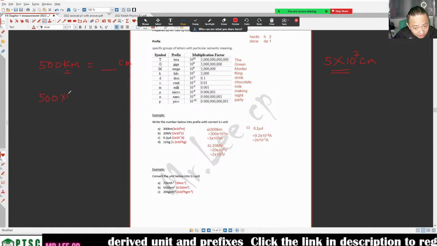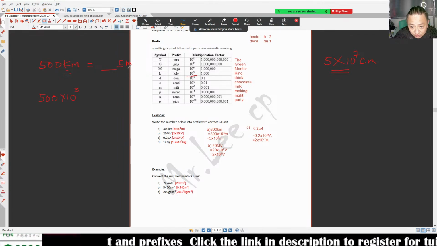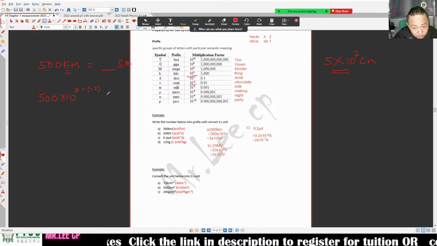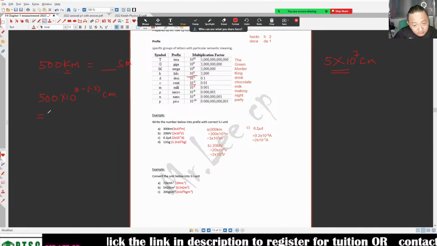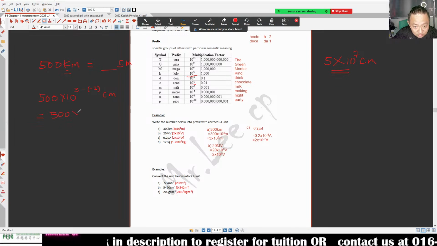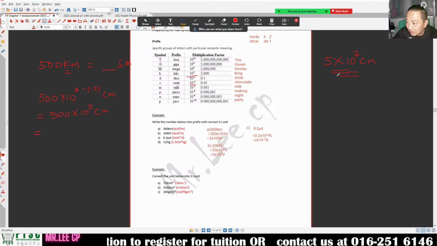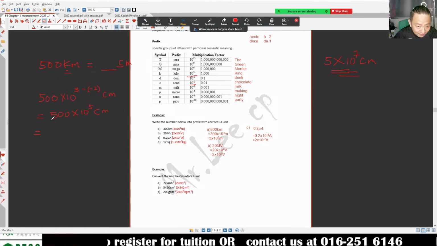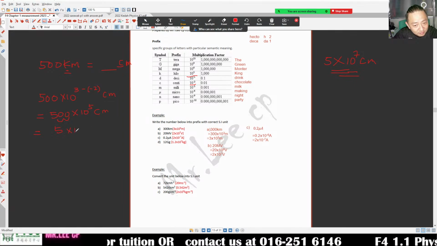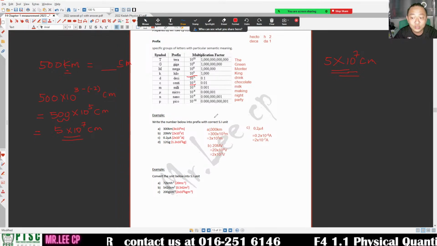500 times 10 to 3 kilo. Kilo is 3. I want to change to centi. Centi, I know it is negative 2. Minus negative 2 cm. 500. 3 minus 2. 5. Cikgu not same. Yeah, not yet. I want to become, this one become small. This one becomes small. 500 becomes small. This one become bigger. Bigger by 2. 7 cm. That's how we do it.